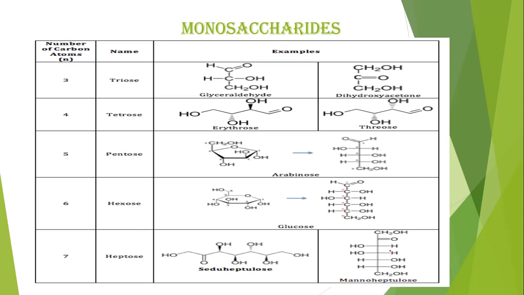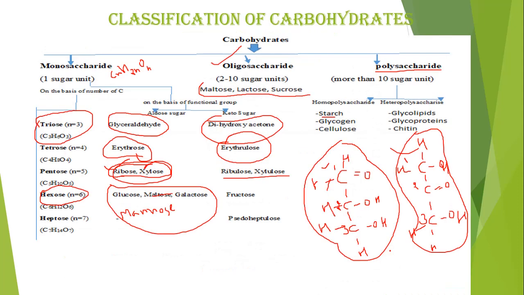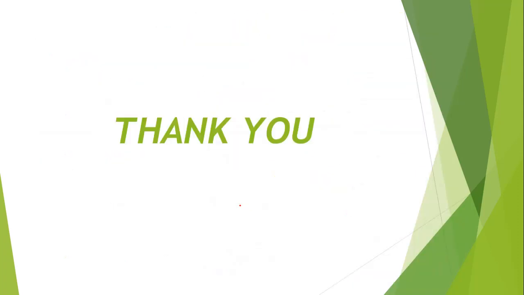Do practice making the structures of all the carbohydrates shown here: in hexose, glucose, mannose, galactose, and fructose; in pentose, ribose. You should know the structure of these compounds. Okay, so start your practice now.